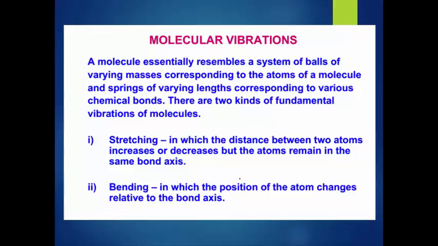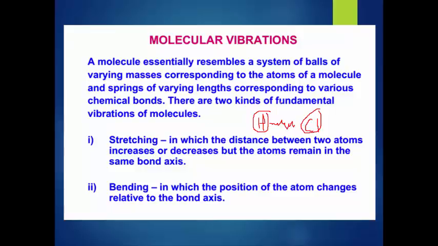The molecule essentially resembles a system of balls of varying masses, corresponding to the atoms of the molecule, and springs of varying length, corresponding to the various chemical bonds. The meaning of this sentence is, suppose this is H and this is Cl: these atoms look like balls, and this covalent bond looks like a spring. That is described in these two sentences.